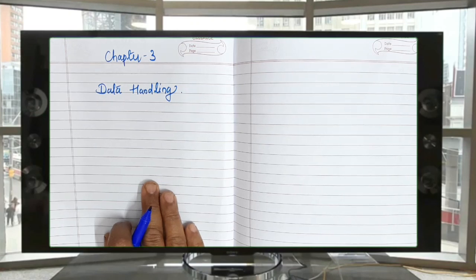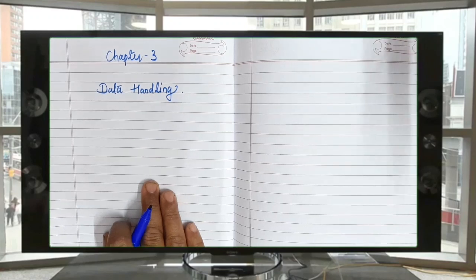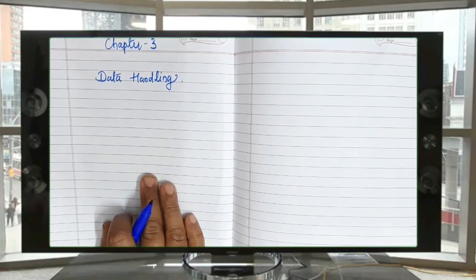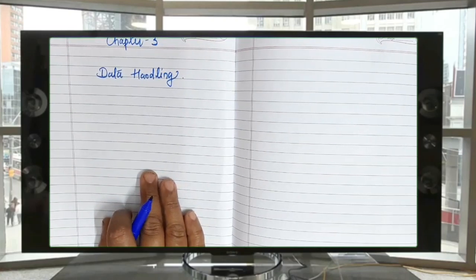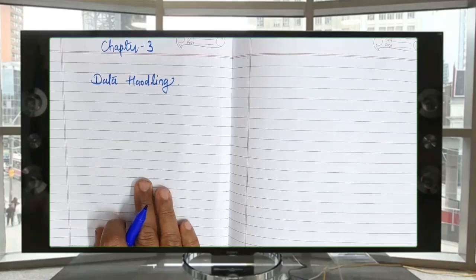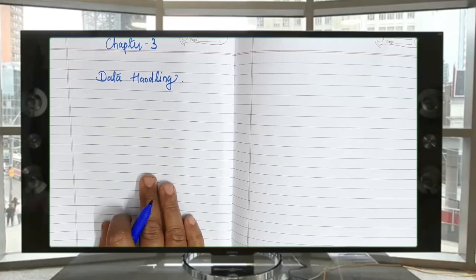These are not only this type of collection of data. Data handling means how we will handle them, how we will manage them, how we are going to understand through that data handling.